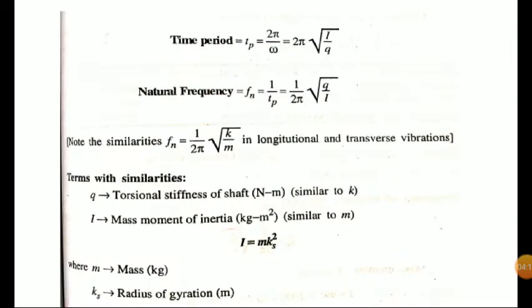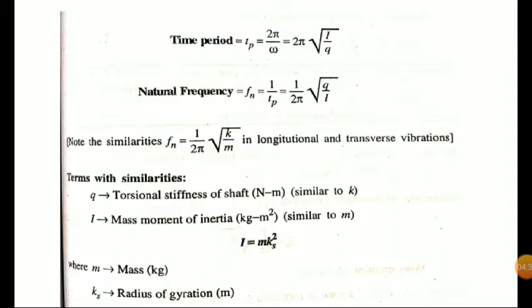So here first we are finding the time period. Time period means 2 pi by omega. That is the same concept: time equals distance by velocity. So 2 pi by omega, and here we have already got omega equal to root of q by I. So it is coming in the denominator, and when it comes to the numerator, 2 pi into root of I by q.